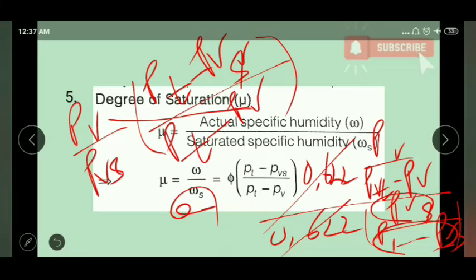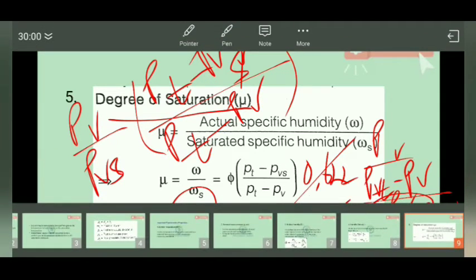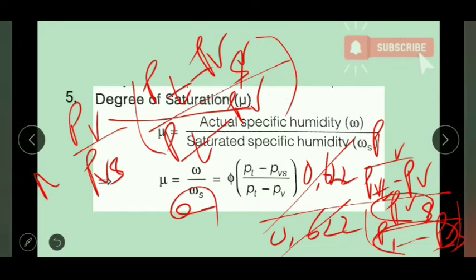So we get this relation as the final result. That is equal to mu. So mu equals Pv by Pvs, whole into Pt minus Pvs divided by Pt minus Pv. Write down all this formula over here, so we can find mu, the degree of saturation, by using this formula.